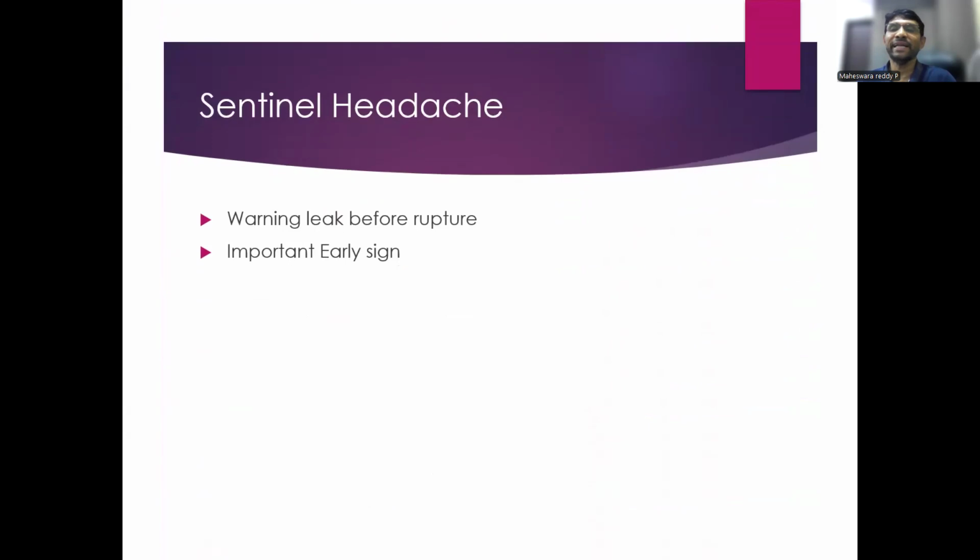So what is sentinel headache? Sentinel headache is an important early sign of aneurysm rupture. It is like a warning leak before the major rupture. This happens some hours to days before the major rupture. So we need to investigate extensively for the location of the underlying aneurysm, if there is one, so that we can address it aggressively. So sentinel headache is a warning headache.